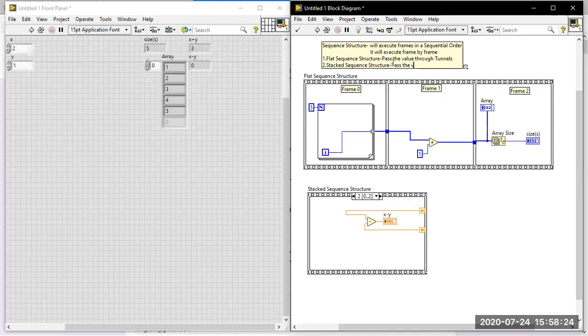In the stacked sequence, pass the value by adding a sequence local. Understood the difference between flat sequence and stacked sequence?